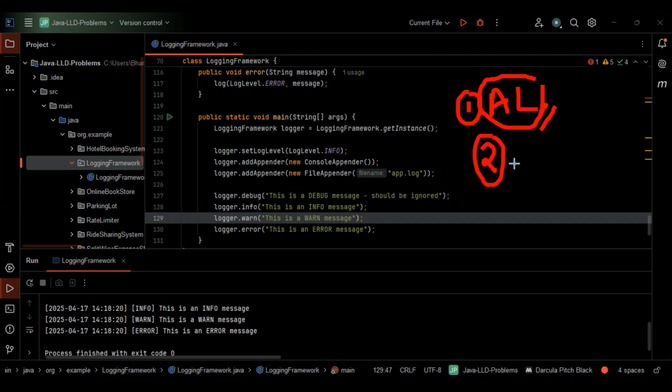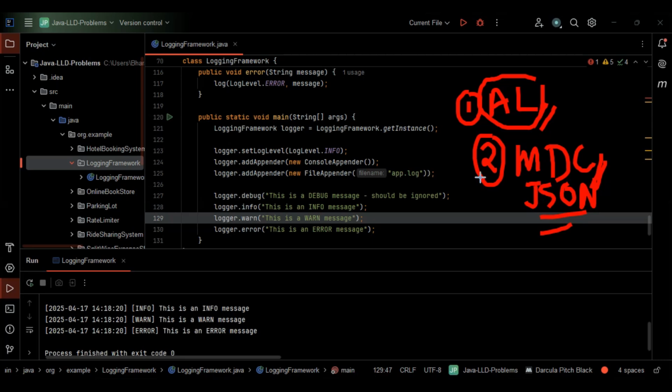The second one that we need to keep in mind is pluggable formatters and MDC support. So I'll just write here MDC. We have to make sure that we allow pluggable formatters as well as MDC support. When I say pluggable formatters and MDC support, it has to support custom log formats. When I say custom log formats, the simple one is JSON format, right? We have to allow JSON format. We have to support custom log formats like JSON and also MDC.